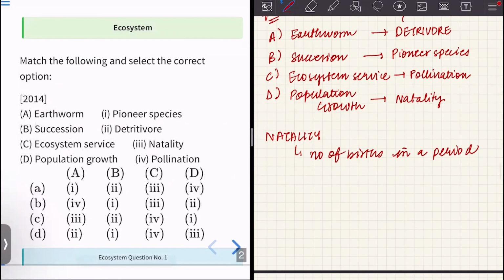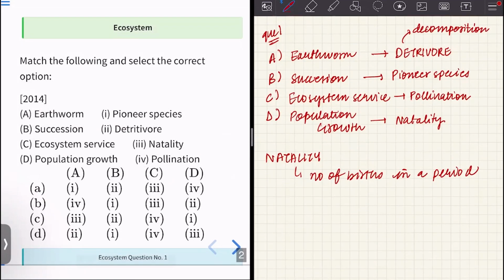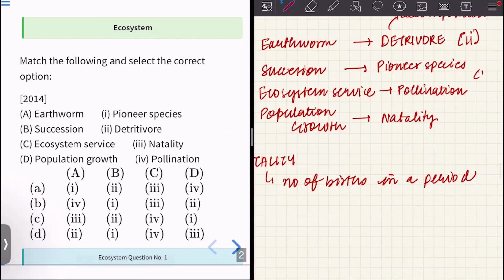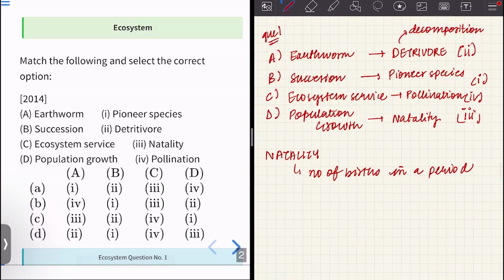So we have earthworm, which is a detrivore. A, we have option second. So we have detrivore is option two. Pioneer species is one. Succession is fourth. And natality, it is third. So the answer should be two, one, four, and three, which is option D. So the answer for question number one is option D.